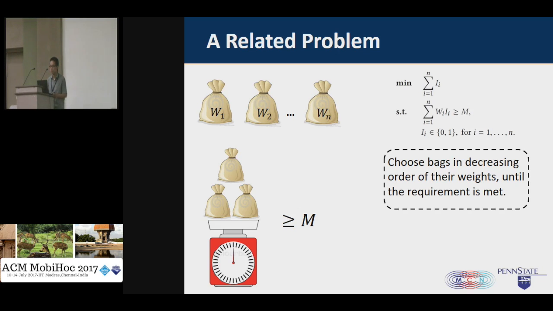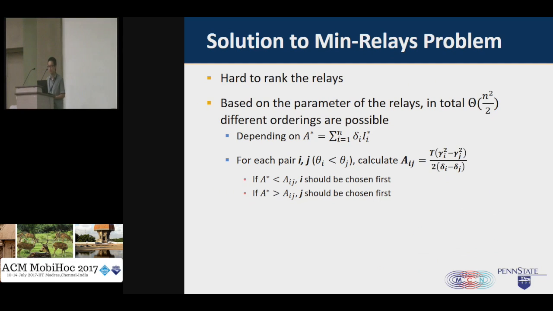So we are thinking, is there any way that we can rank the relays? If we can find a way to rank the relays, then the problem will be much simpler. We can simply choose relays one by one until the throughput between the source and destination is larger than the threshold. As it turns out, it is much more difficult to rank the relays.